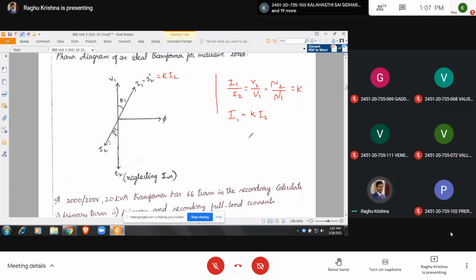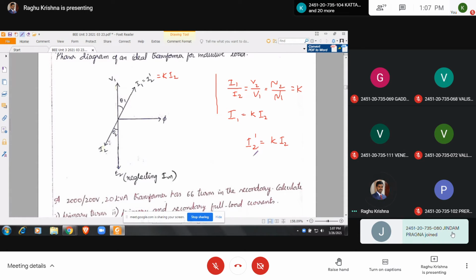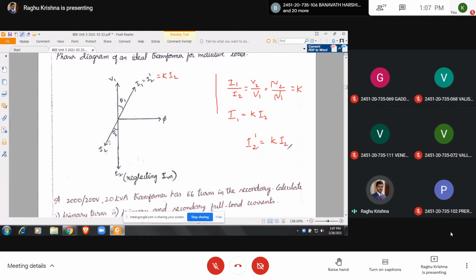So here I2 dash is equal to K into I2. I2 dash means I2 when referred to primary, which is equal to K into I2. So here I1 is equal to I2 dash, which is equal to K into I2. So this is the phasor diagram of an ideal transformer for inductive load.